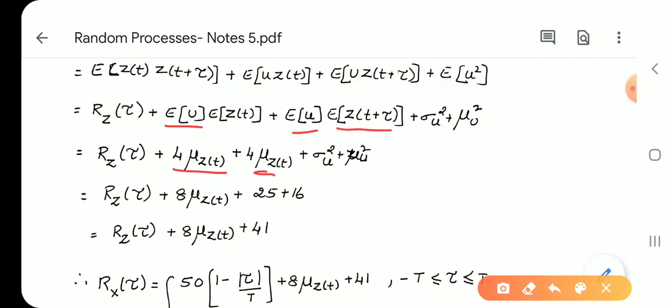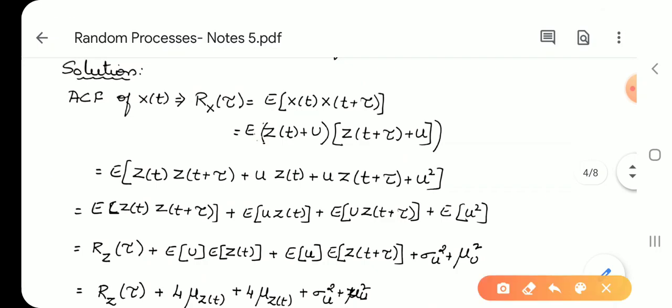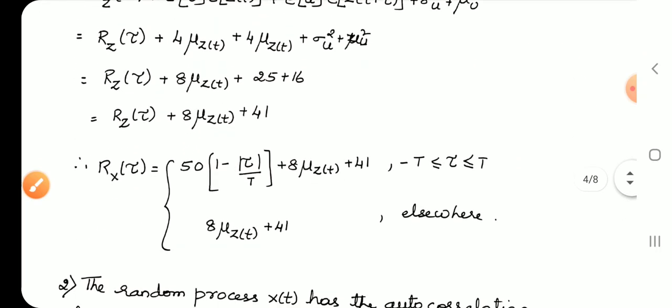Sigma u square is given as 2.5 and mu u is 4, so mu u square is 16. So Rz of tau plus 8 mu z of t plus 18.5 is the value of the autocorrelation function of the sum of a random variable and a random process, Rx of tau. So this is the value.